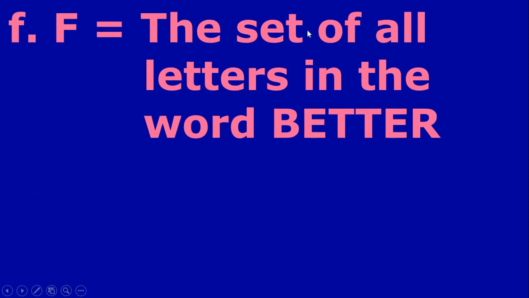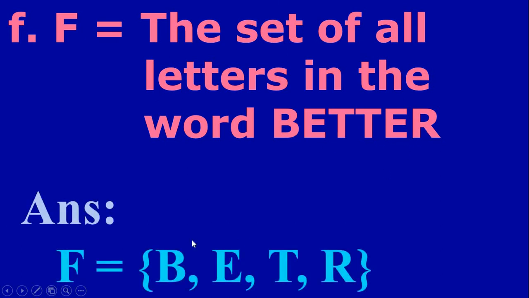So next one, F equal to the set of all letters in the word better. Same type. Now here which letters are used? B is used, E is used, T is used 2 times, but we write only 1 time. Again E is already here, and R. So it is B, E, T, R. So letters used here are only B, E, T, R. So it is set F equal to B, E, T, R.